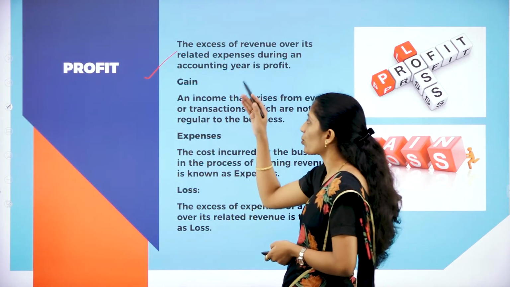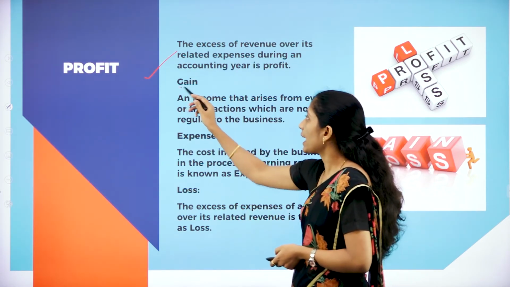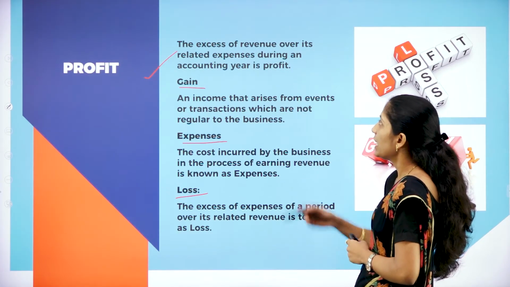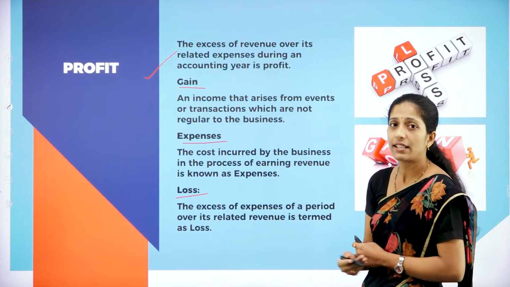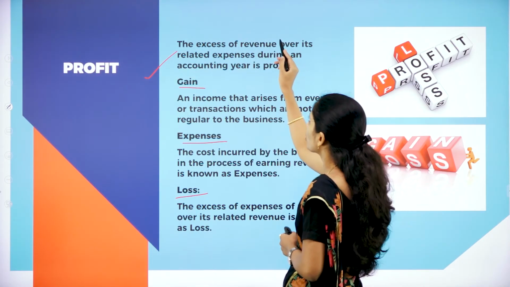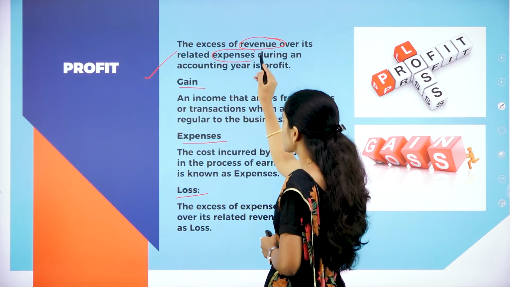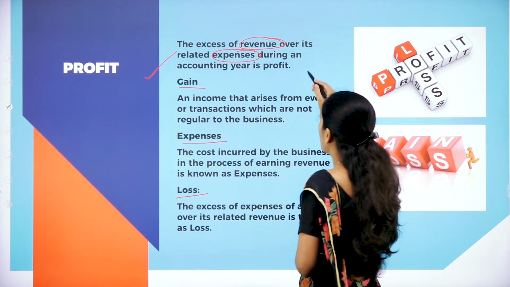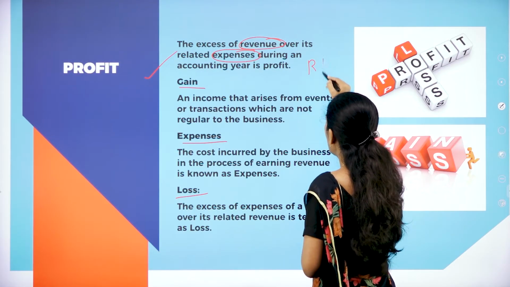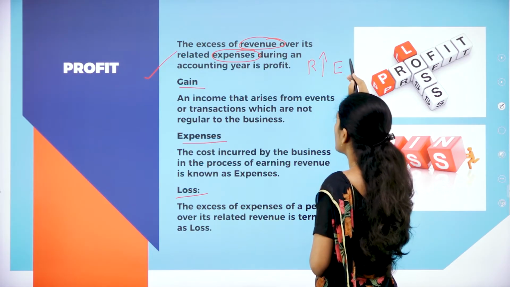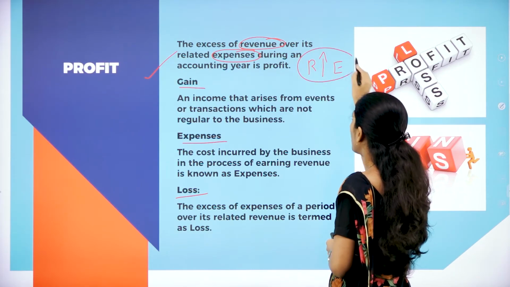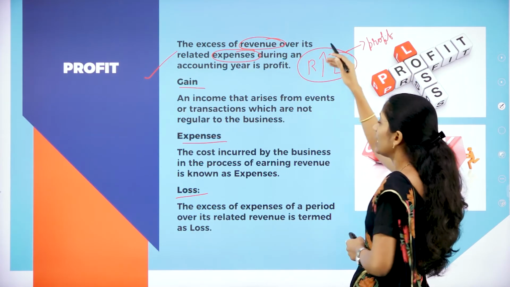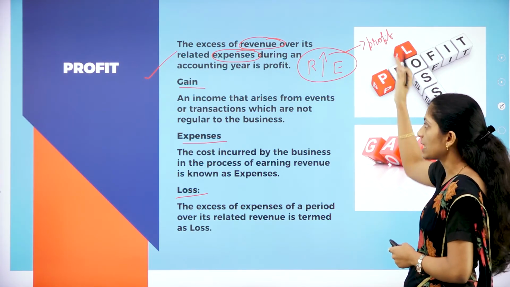So we shall learn about various things here: profit, gain, expenses as well as loss. Now what do I mean by profit? The excess of revenue over its related expenses. So if the revenue is more than expenses during the accounting year, it is called as profit. Suppose if the revenue of the organization is more than expenses, then it is called as what? This is called as profit. So if the revenue is more than expenses, it is profit.